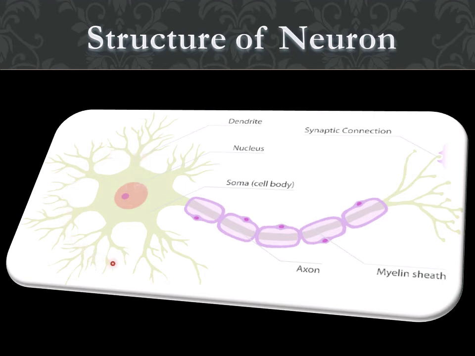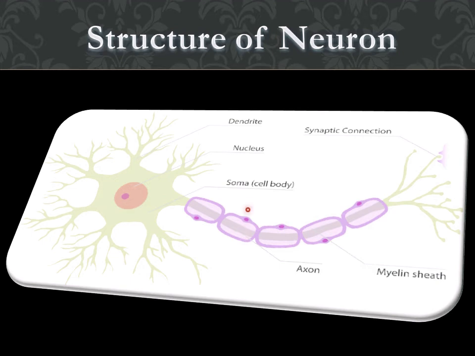Out of all the branches called dendrites, one of the branches gets elongated for long distance exchange. See here, this branch has elongated. This elongated branch is called axon. And each axon ends with some terminal branches. See, these branches are called terminal branches, and this axon is protected by a covering called myelin sheath. The pink color structure that you are observing in this diagram is called myelin sheath.